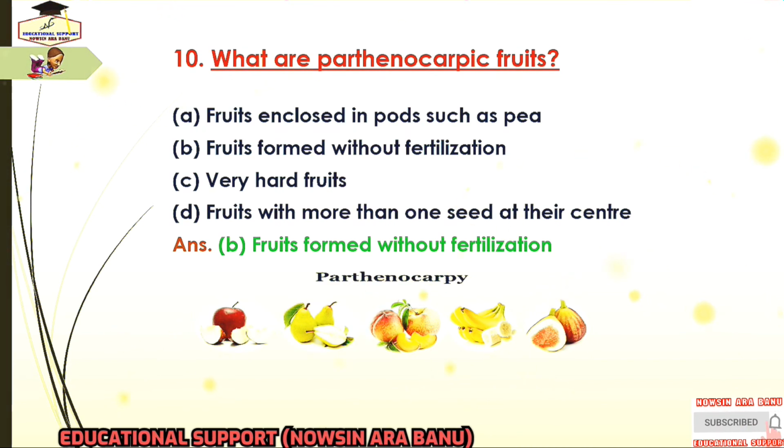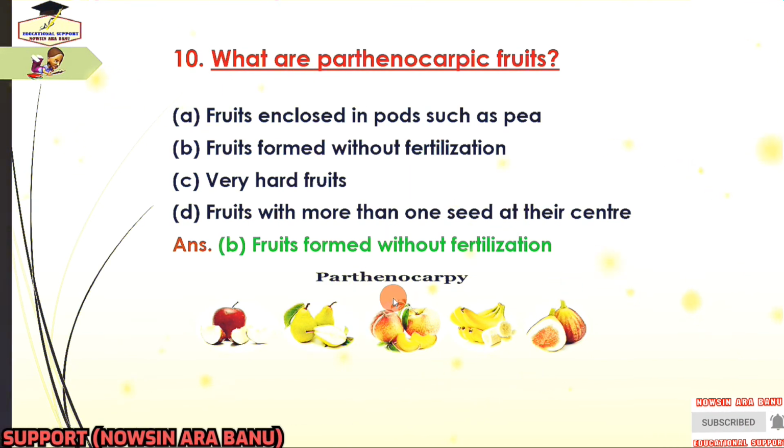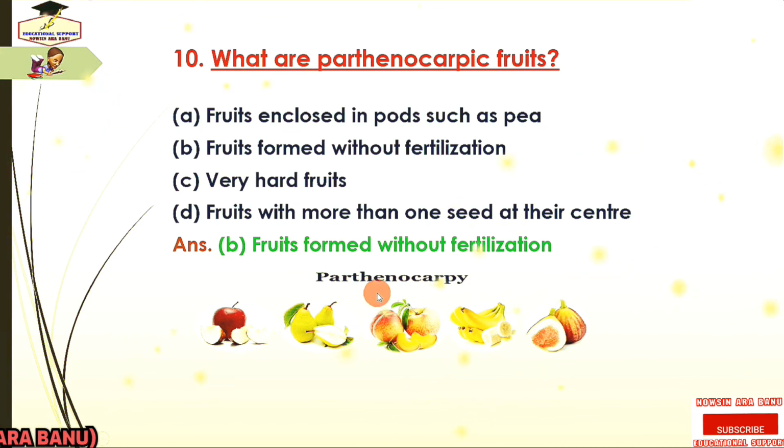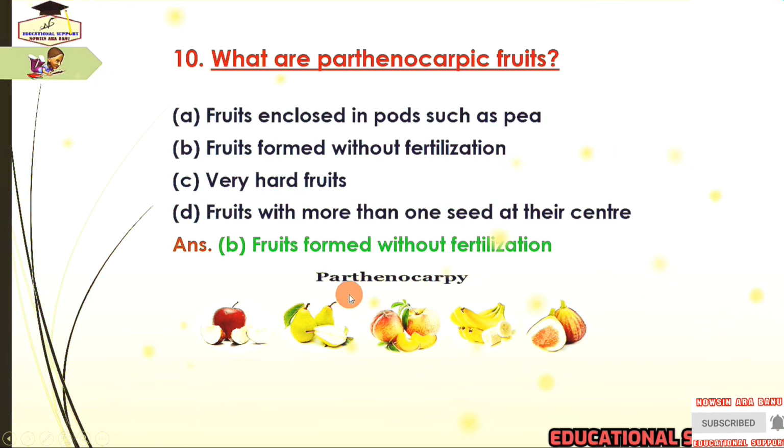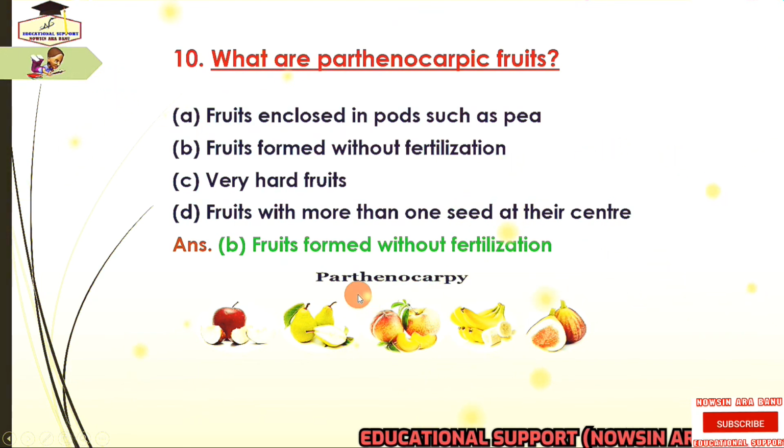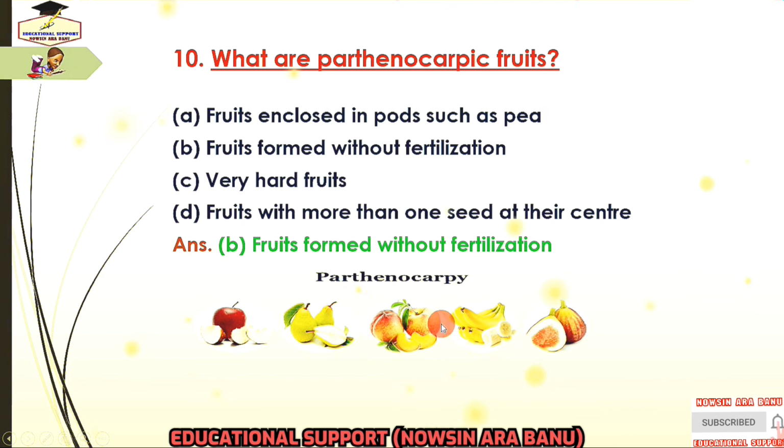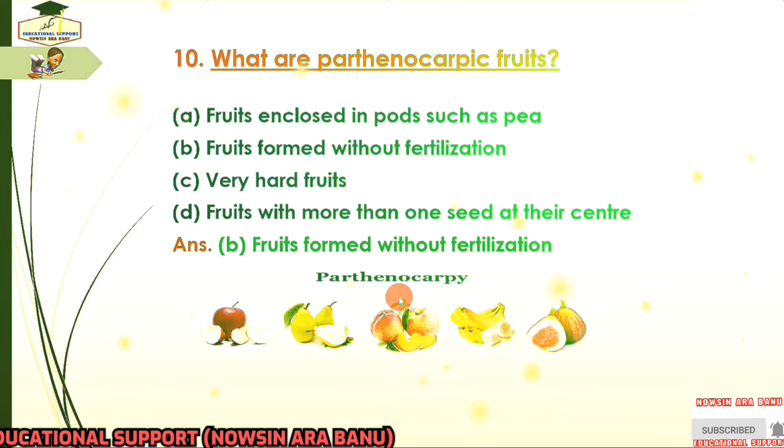Because you know that parthenocarpy is the natural or artificially induced production of fruits without fertilization of ovules, which makes the fruit seedless. This is the picture of parthenocarpy.